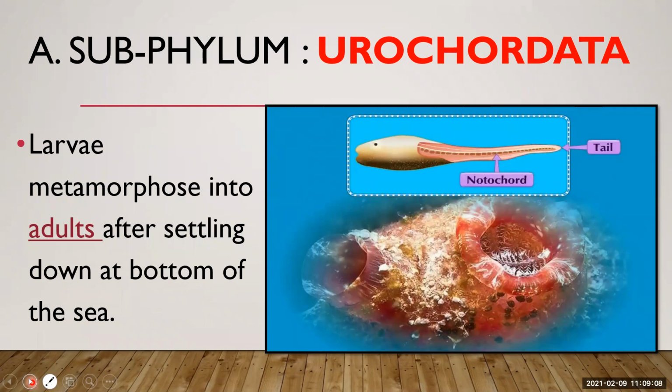The larva undergoes metamorphosis into an adult after settling down at the bottom of the sea. See here, the larva becomes an adult when it settles down at the sea. Metamorphosis means they develop from larva to the adult one.